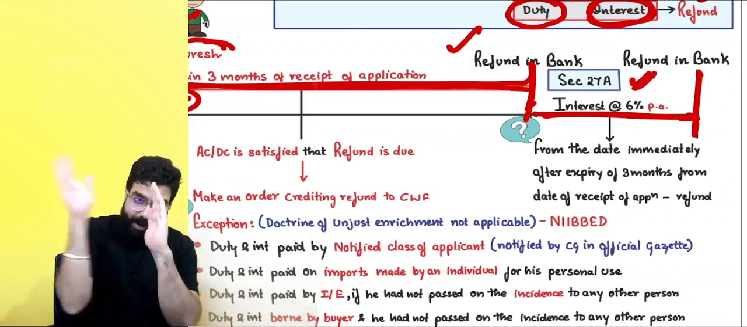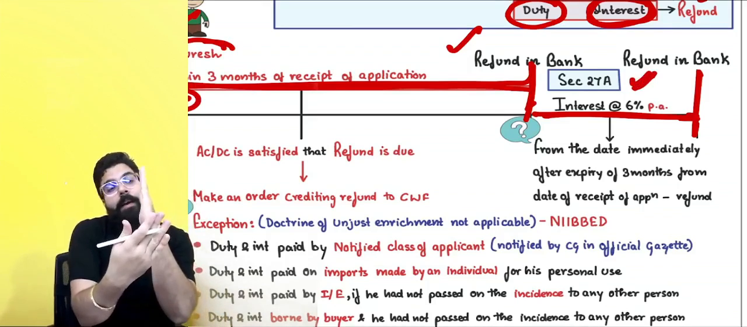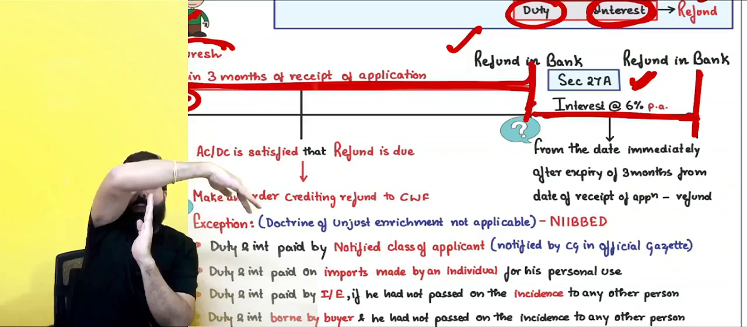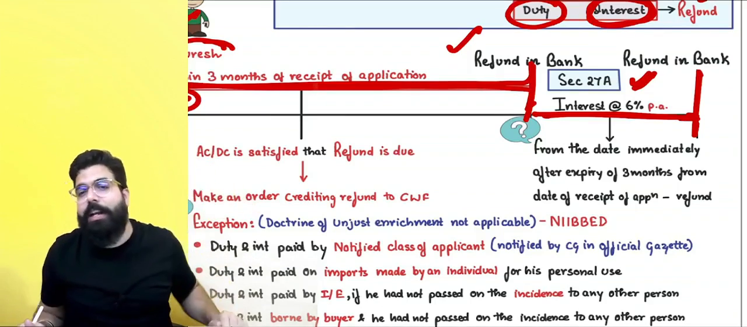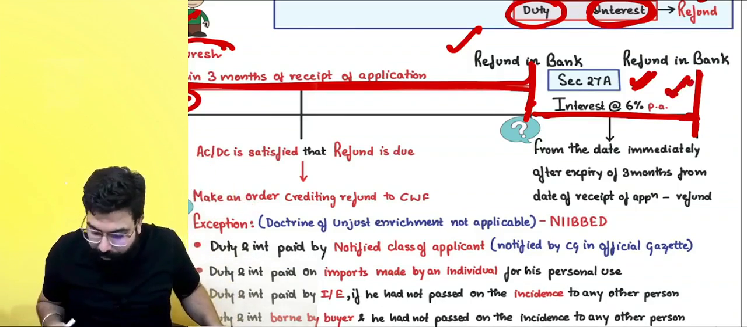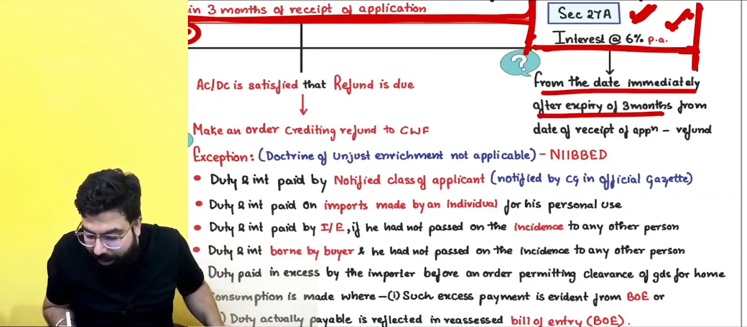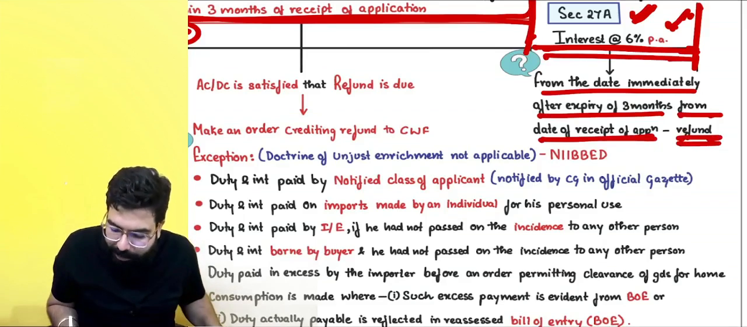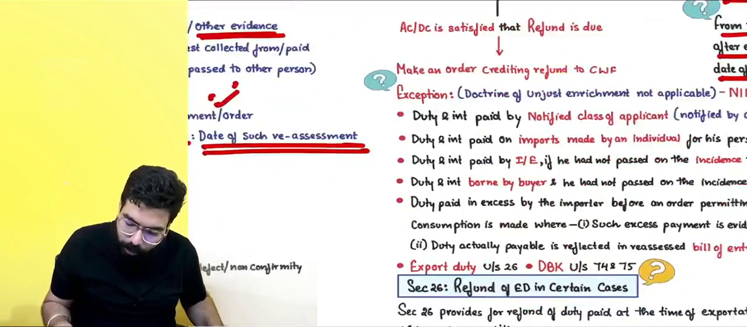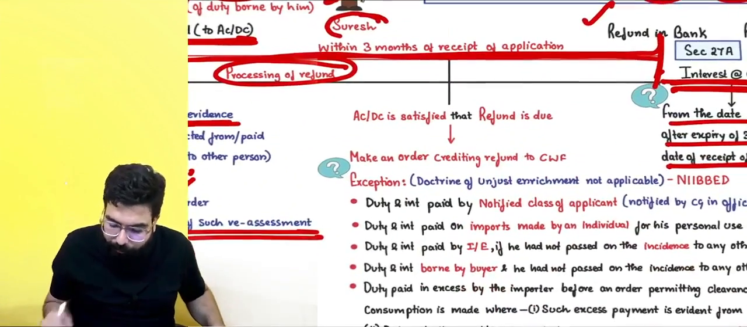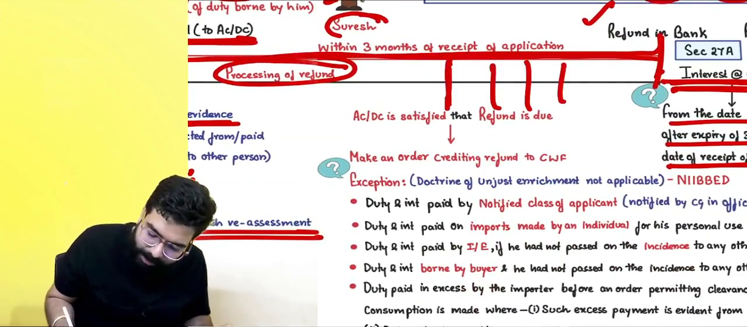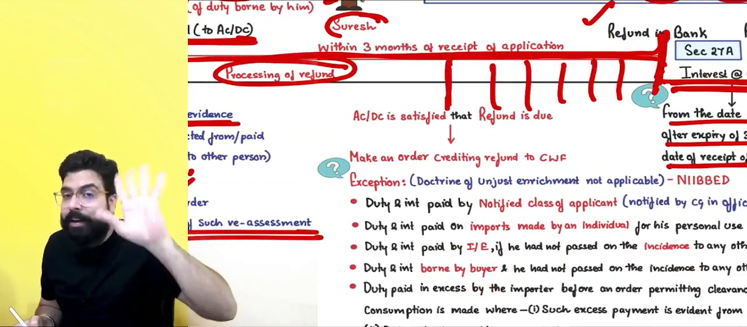Means application given, and within 3 months, if they don't give you the refund in your bank account, then post 3 months, whatever the period is, for that you will get interest at the rate of 6% per annum from the day immediately after the expiry of 3 months from the date of receipt of application till the date of refund. For this period you will get interest. Now, sir, always remember one thing. For example, sir, refund was given here only. Yes, refund can be given here or there, but the maximum time period is 3 months.